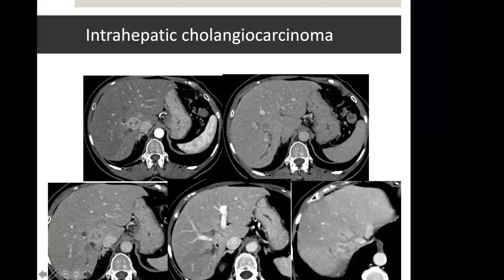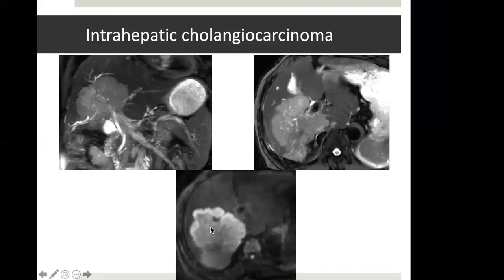Now this tumor is central in location, so we can't really assess the capsular retraction in this particular case, but all these features, disproportionate IHBR dilatation compared to the size of the tumor, a rim-like arterial phase enhancement without any washout, rather progressive filling in, suggest a diagnosis of cholangiocarcinoma rather than HCC.